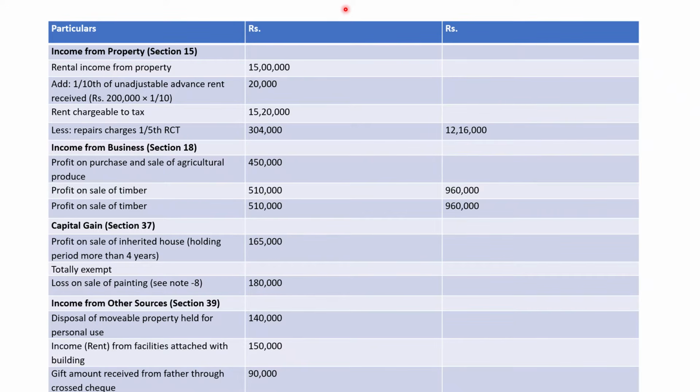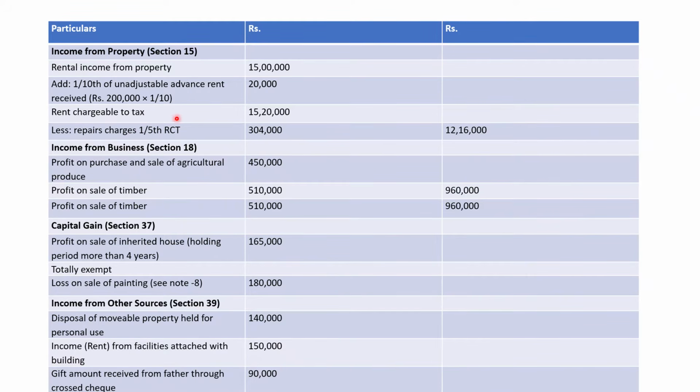According to the income tax ordinance, if one gets an unadjustable advance, 10% of it is included in income from property. So we are adding 1/10 of the unadjustable advance rent received. The unadjustable advance received was 200,000, 2 lakh rupees. 10% of 2 lakh is 20,000 rupees. We will add it in income from property.